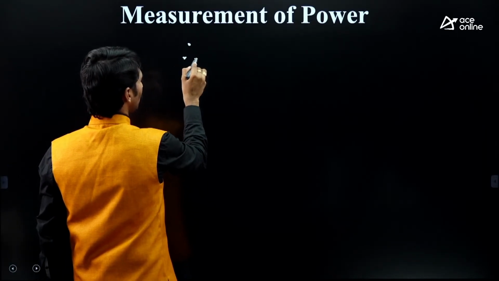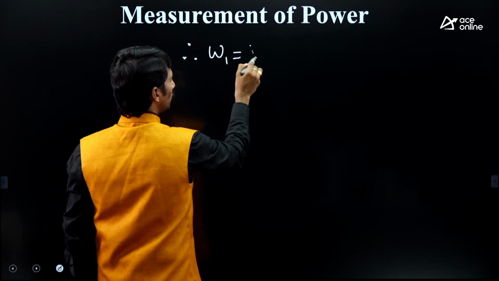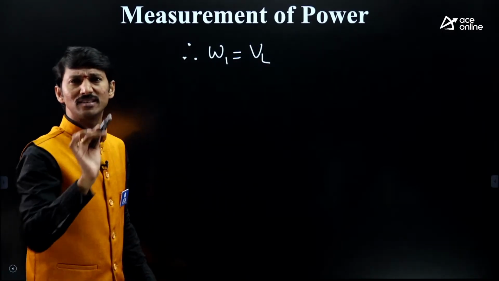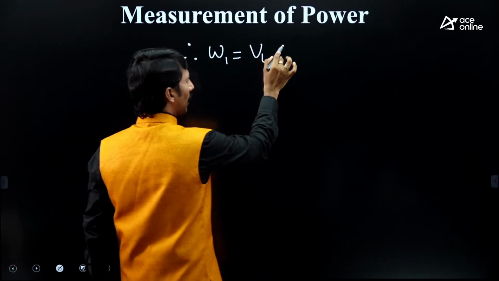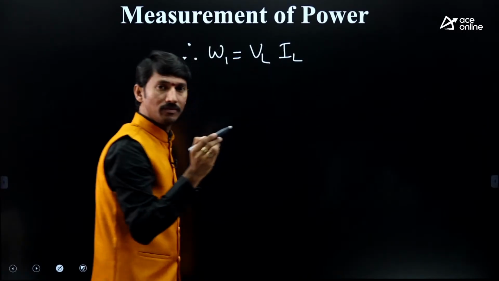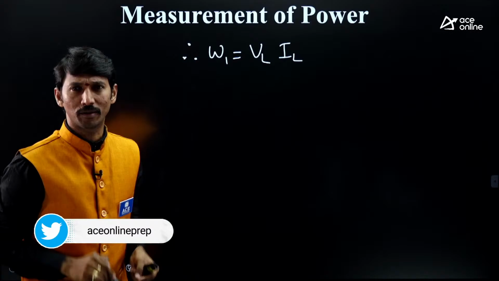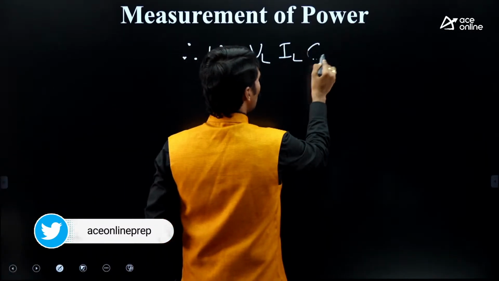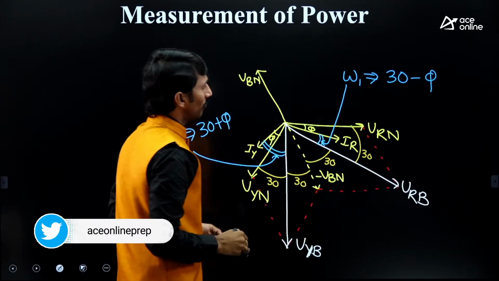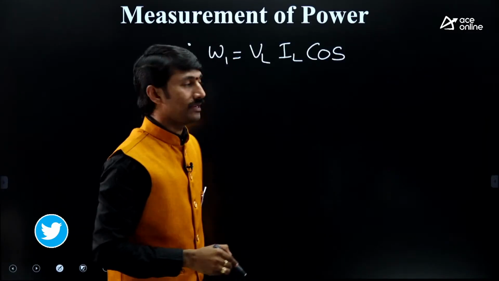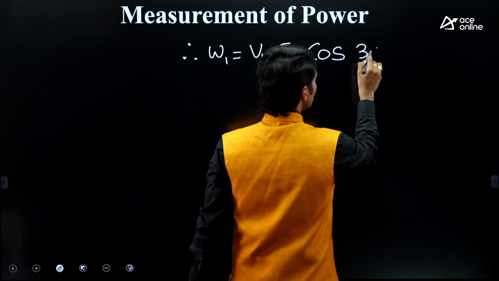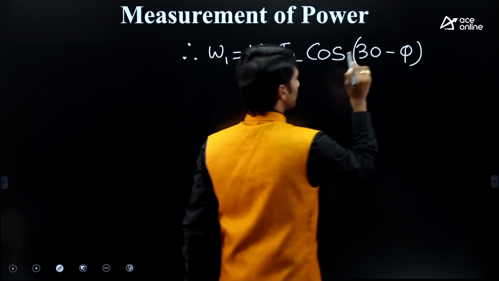Therefore, W1 is equal to VL, IR you can write as line current or phase current based on your requirement, into cos of this angle, 30 minus phi. So cos(30 minus phi).